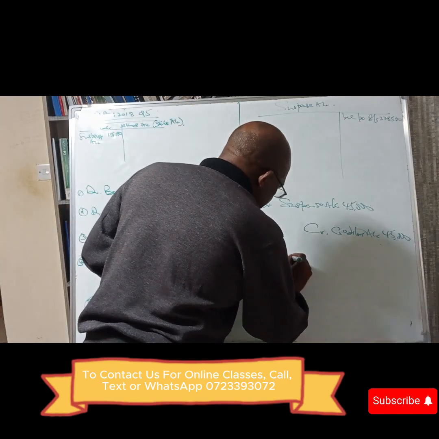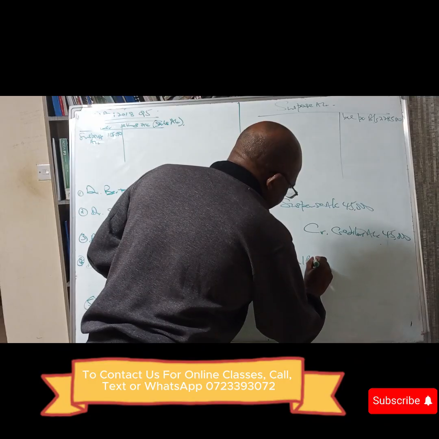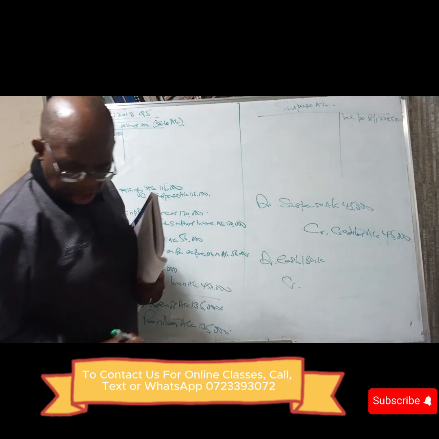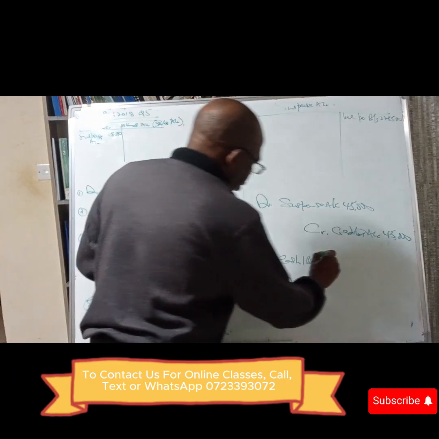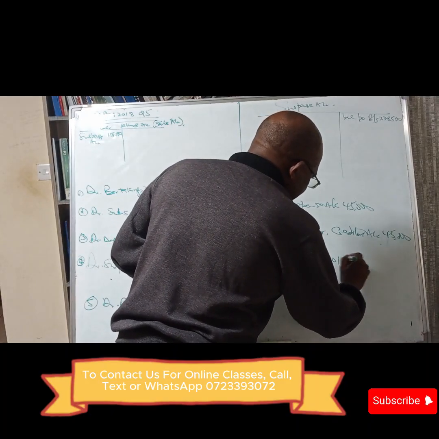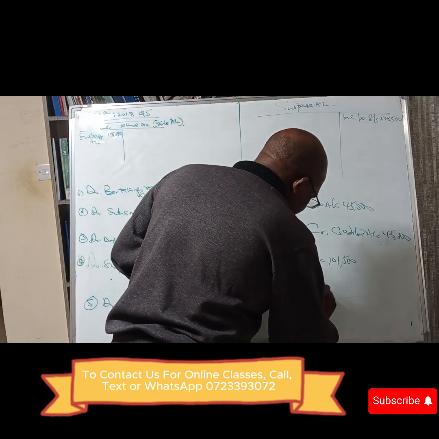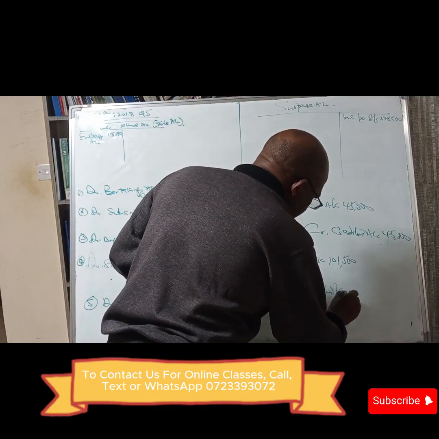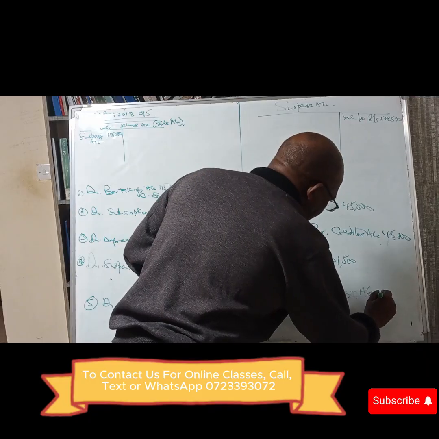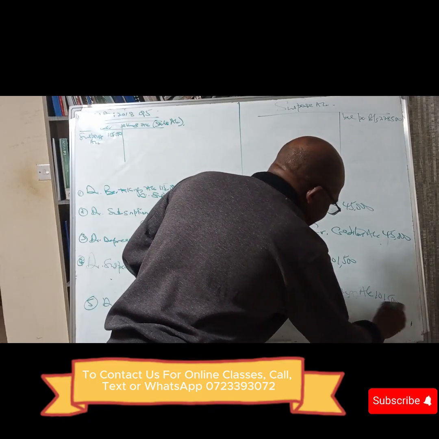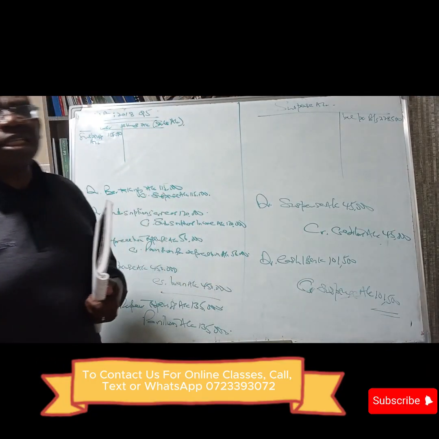So you debit bank with 11,500, and then we credit suspense account with 11,500. Listen.